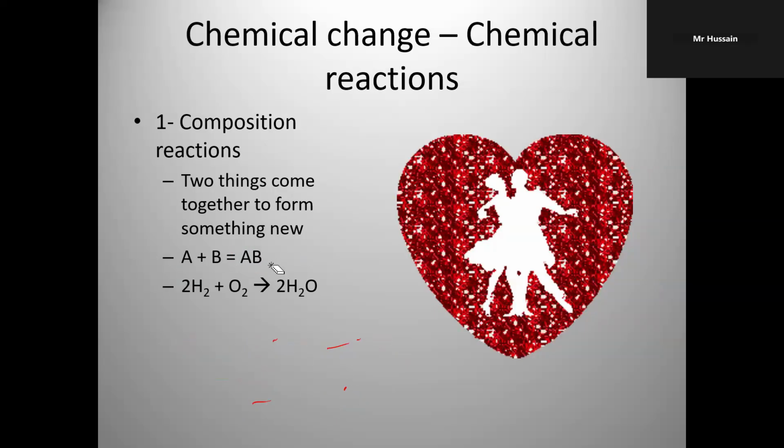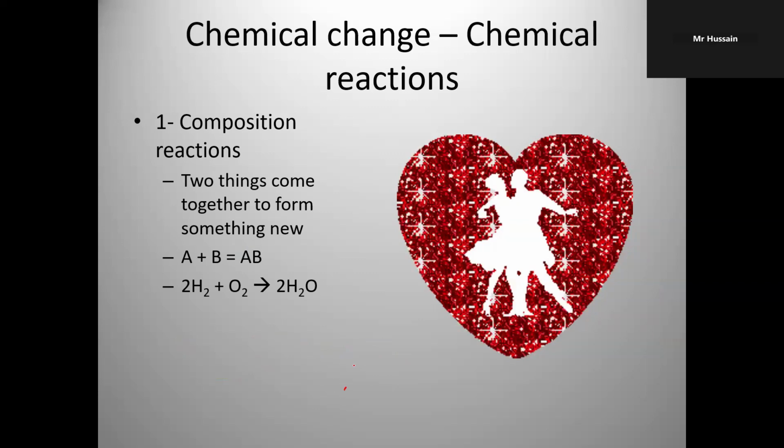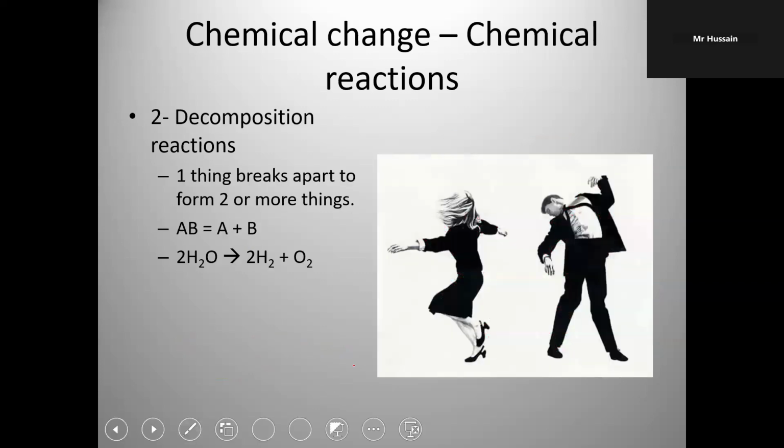Okay. Now, the second type of reaction is decomposition. One thing is broken down into two or more substances. For example, a compound AB is broken down into A plus B. Water, H2O, breaks down into hydrogen and oxygen. This type of reaction is called decomposition reaction.